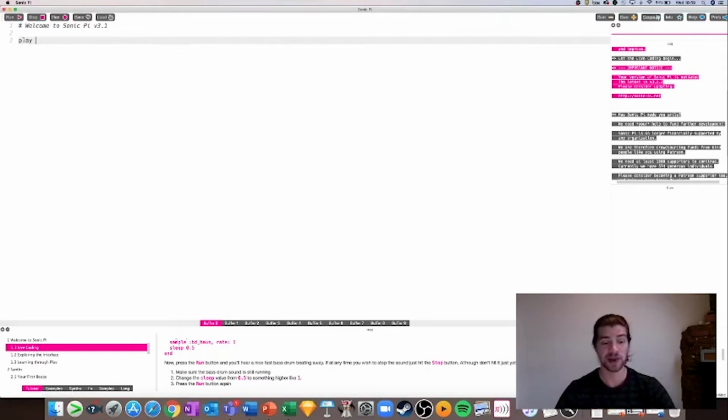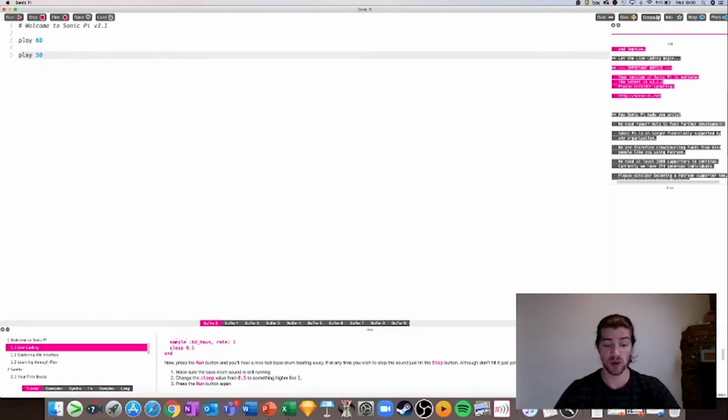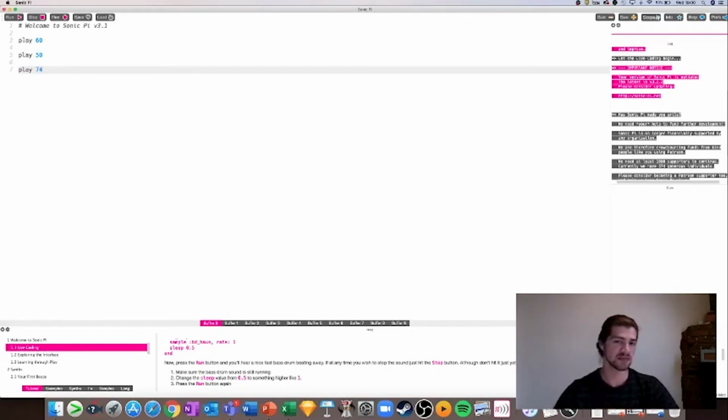What you need to add after the play is a number. In this case, I'm going to use the number 60. What I'm doing there is I'm telling the computer to play a note, and then I'm choosing my number, number 60. I want you to play that one, please, computer. You can do this for more than one number. You can do pretty much any number you want. We recommend, however, you do all of those between 50 and 75, because those are the best ones for the human ear to hear. Much higher than that, and you need animal hearing, something like dogs, to be able to hear it. And much lower than that, and you need very different animal hearing, something like a blue whale to be able to hear it.